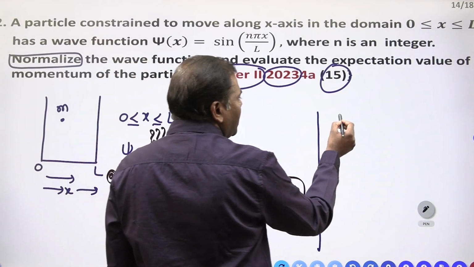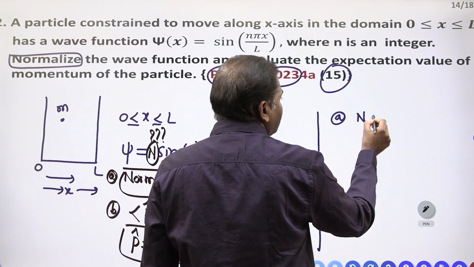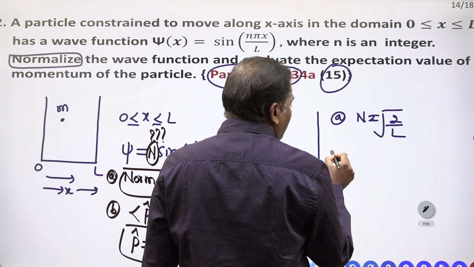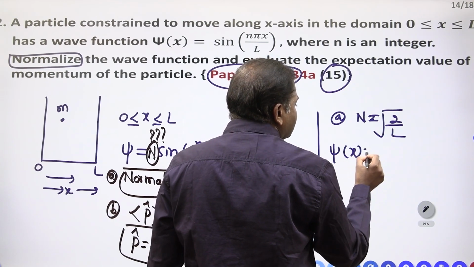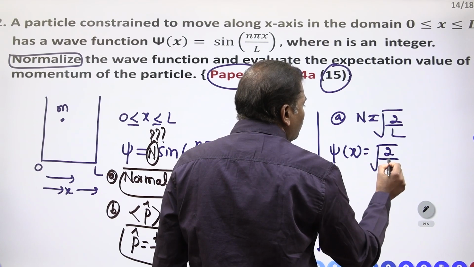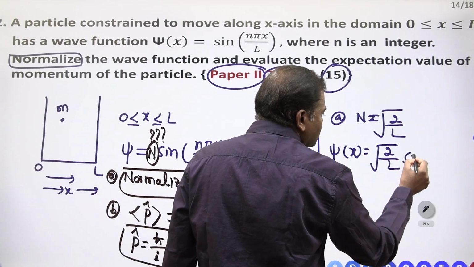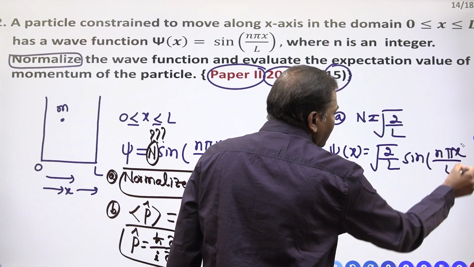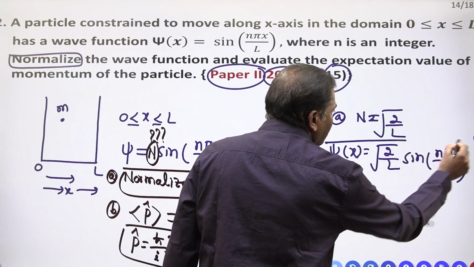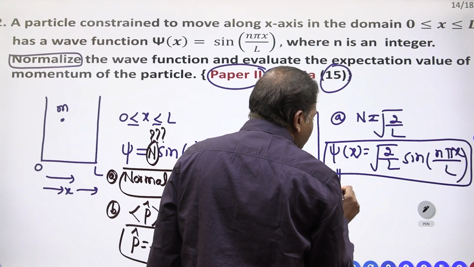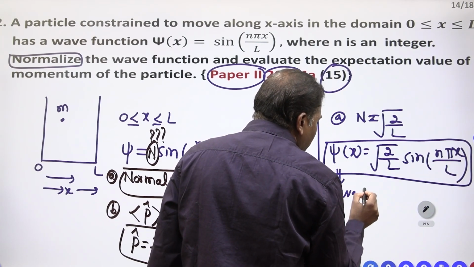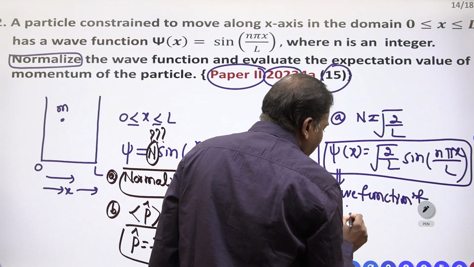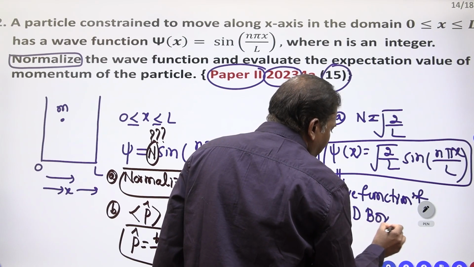For question A, we are getting the normalization constant N equal to root 2 by L. Therefore, our wave function will become psi of x is equal to root 2 by L into sin n pi x by L. This is the wave function of a one-dimensional box.